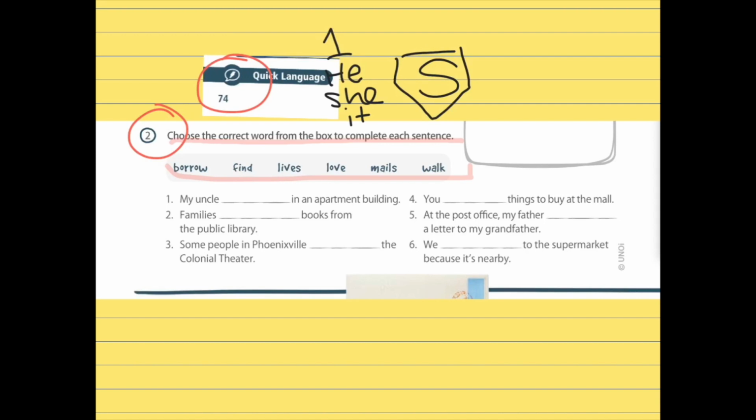Let's complete one example. Number 1. My uncle lives in an apartment building. My uncle, it's only one subject. What is the possible answer? The correct answer is lives. Remember that it has the super S. I will give you some time to finish this activity. Please pause the video and complete the activity.